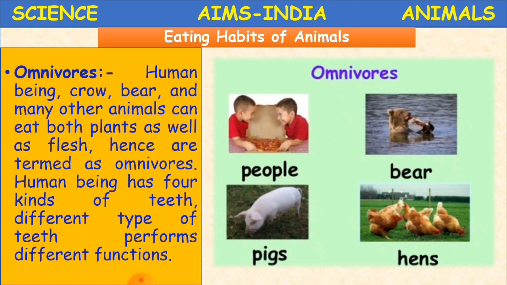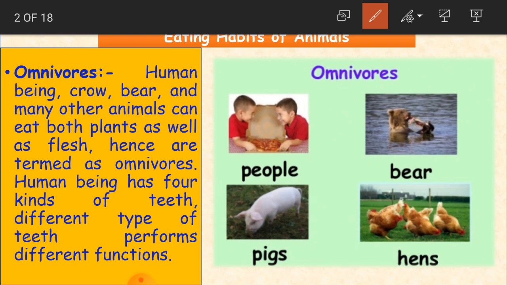So what are they? Human being, crow, bear and many other animals can eat both plants as well as flesh. Hence they are termed as omnivores. So what are omnivores children? Which animal can eat both plants and also the flesh? Plants in the sense like all grass, whatever vegetative food which is produced from the plant, and the flesh in the sense non-vegetarian food, that is animal flesh, animal meat and all that. So which can eat both these products as food are called as omnivores.